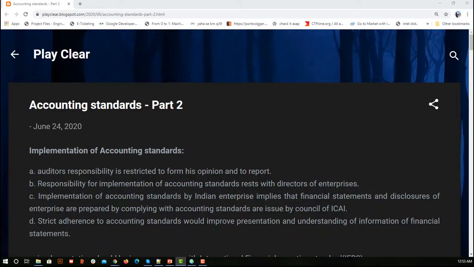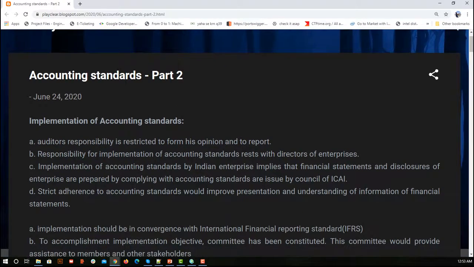If you have seen the previous video, we have studied accounting standards part 1, where we learned what an accounting standard is, why it is required, who makes it, and, specific to India, what the different bodies in our country are and how any organization needs to follow the accounting standards, and the objectives, scopes, functions, and implementation. All of that we have seen in the previous video. But today we are going to cover each and every accounting standard in detail.